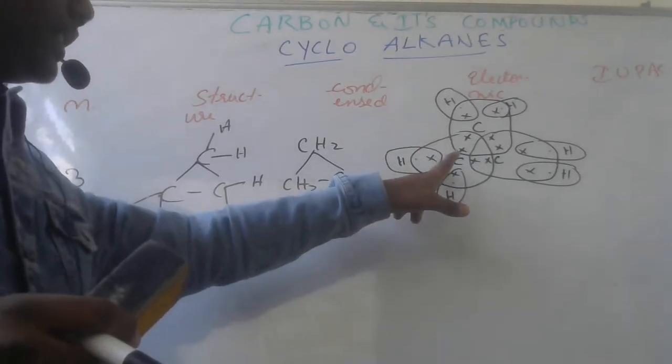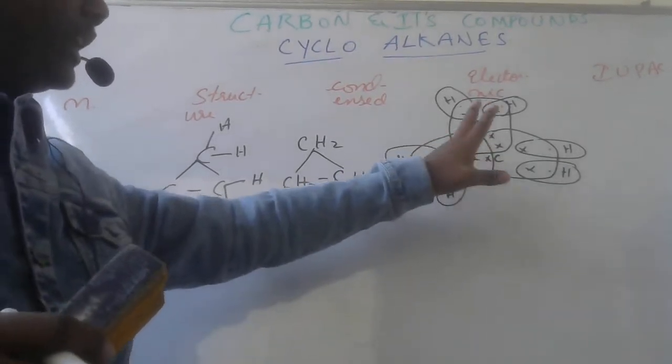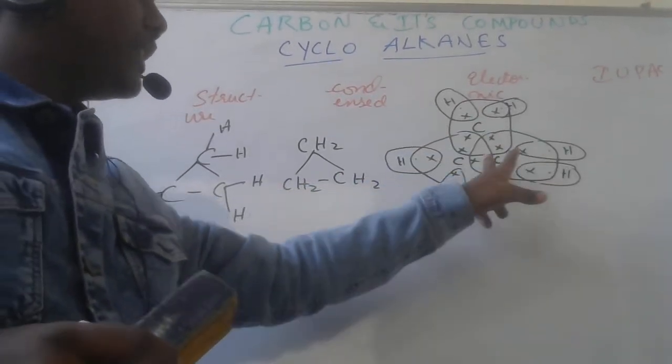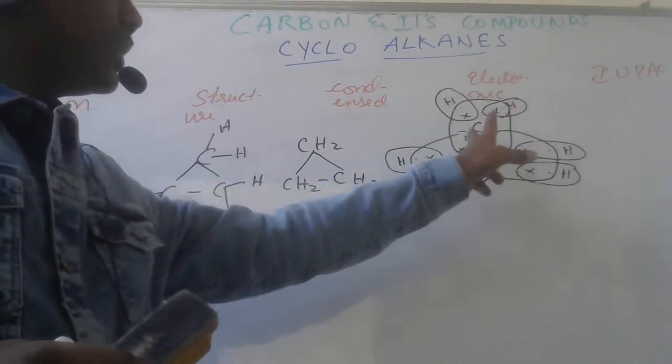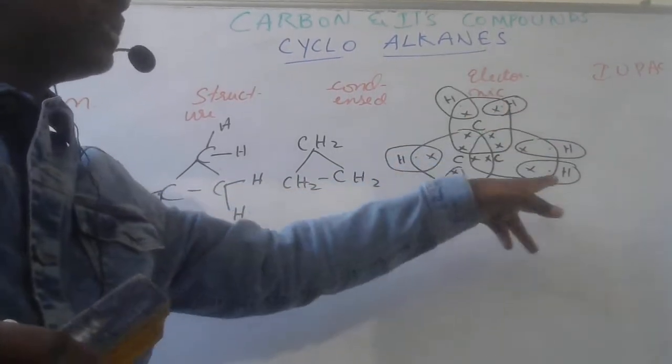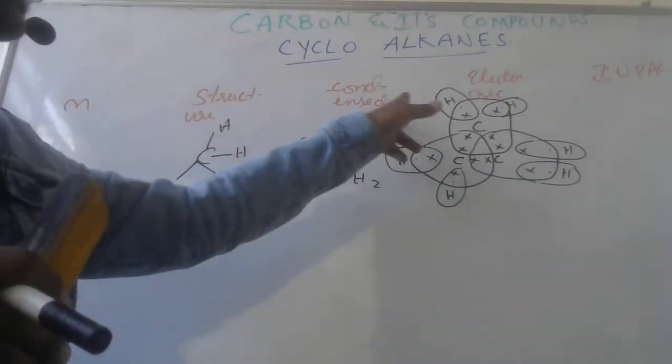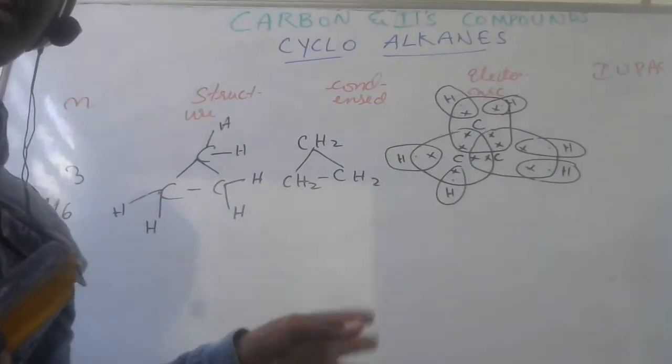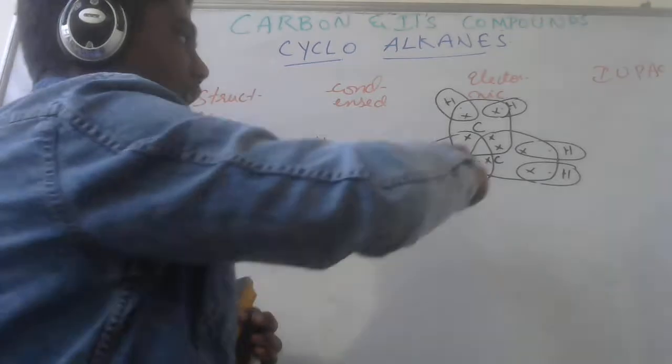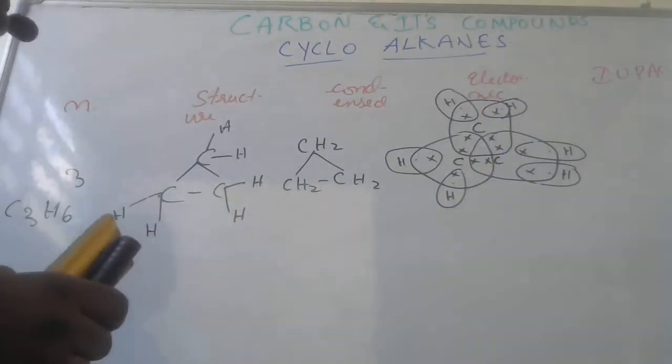So now for this carbon, 1, 2, 3, 4, 5, 6, 7, 8, 8 are done. For each of the other carbons, 8 done. So we got hydrogen having 2 electrons and carbon having 8 electrons. This is done. Now the IUPAC name, as it's a cyclic structure.